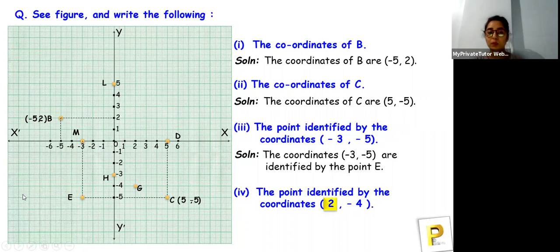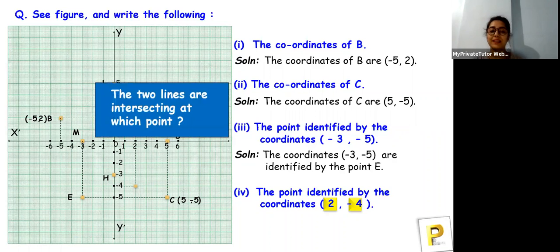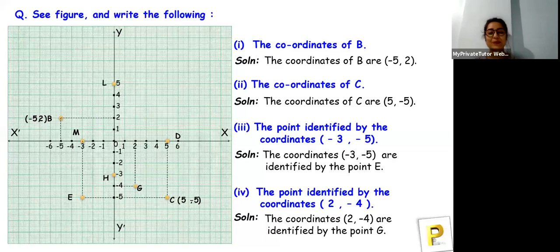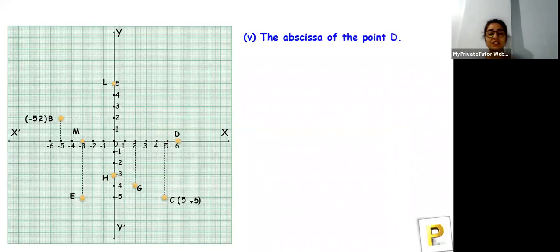Okay, so the 2 is here and -4 is here. So yes, the two lines are intersecting at which point? That's G, and point G is the correct answer. Awesome, you guys. Okay, so let's move towards some more questions.